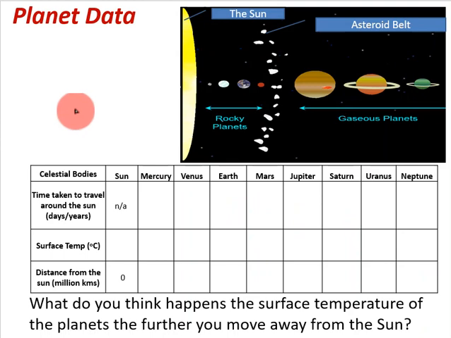What I'd get you to do is look at some of the data in relation to these planets. Copy down this table into your copy, and we will go through and I want you to take down the information for each of the planets as we move through it. We're going to do a little bit of a study. What do you think happens to the surface temperature of the planets the further you move away from the sun? We're going to start with Mercury and work our way right out through our solar system, looking at the planet data for each of them, and we'll try and see if there's any pattern that we can observe.